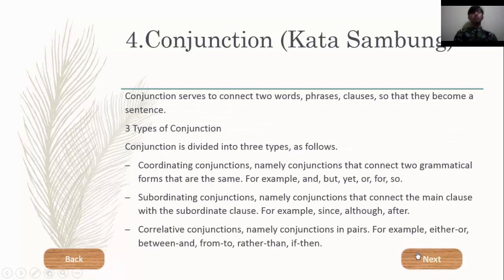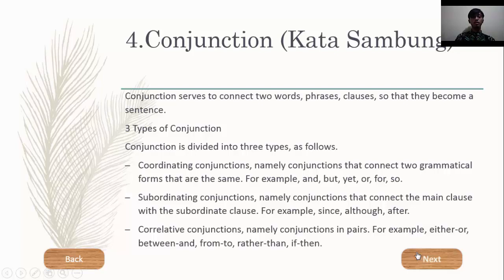Okay. Conjunction. Conjunction is used to connect two words, phrases, or clauses, so that they become a sentence. Types of conjunction. Conjunction is divided into three types as follows. First, coordinating conjunctions, namely conjunctions that connect two grammatical forms that are the same. For example, and, but, yet, also, for.